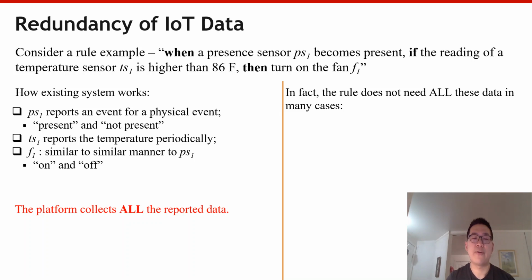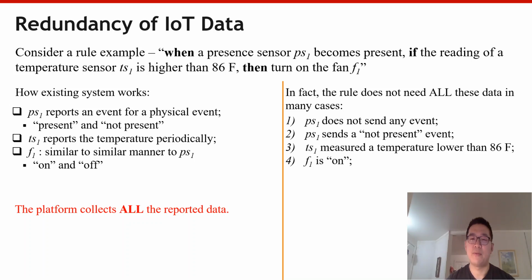And even for the 3 devices, in most cases, for example, when the presence sensor detects nothing or not present, or the temperature sensor detects a temperature lower than 86, or the fan is already working, there's no need to report any data to the platform, because the automation rule has no need to run to turn on the fan.